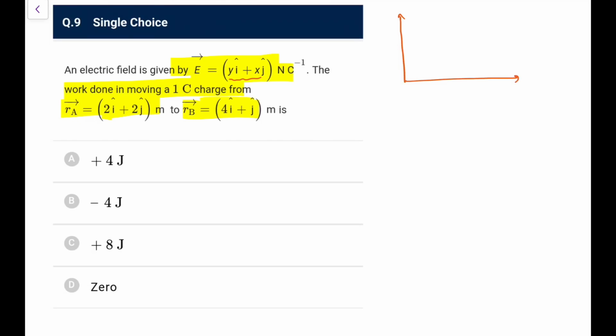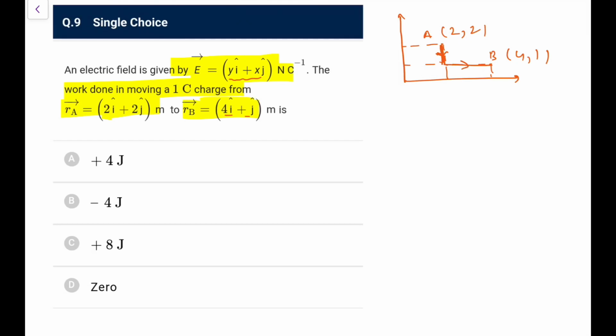So let me draw these points first. The first point is (2, 2), and the second point is (4, 1). It is somewhere here, let's say like this. So in going from this A to B, let's say I take this path. First I go like this, and then I go like this.